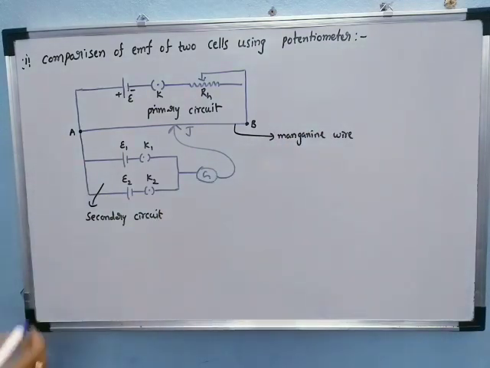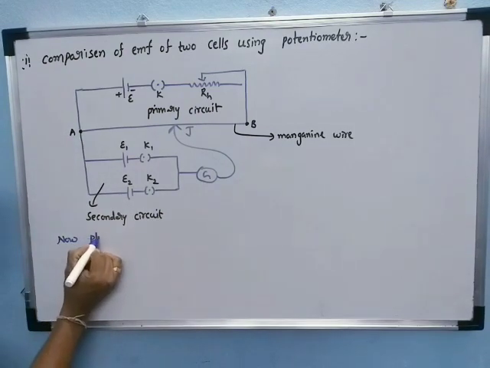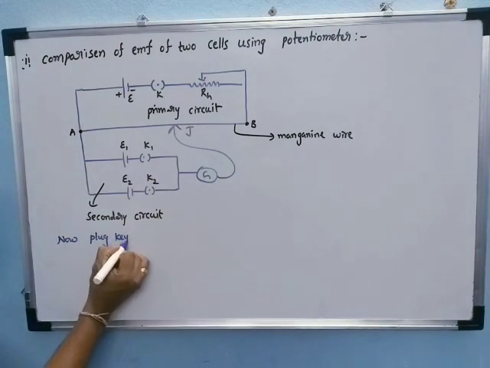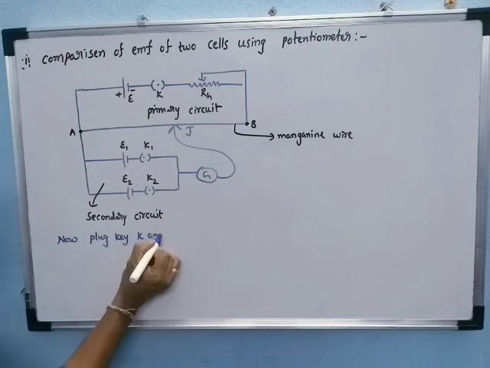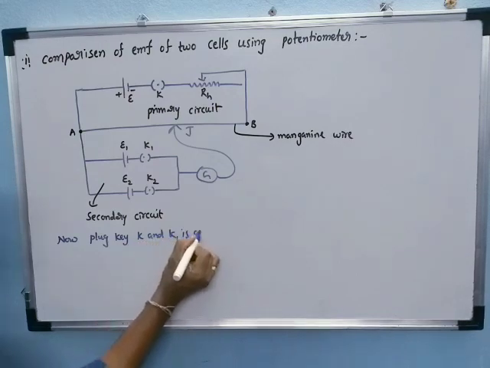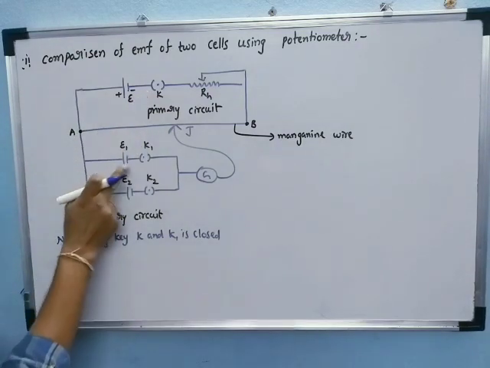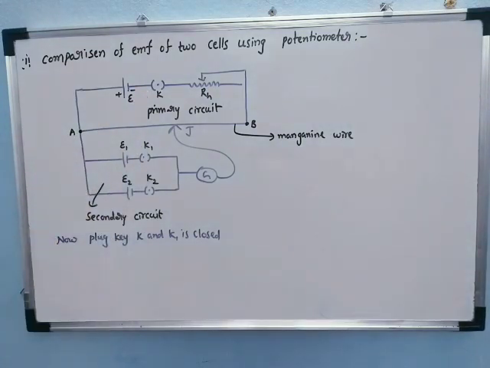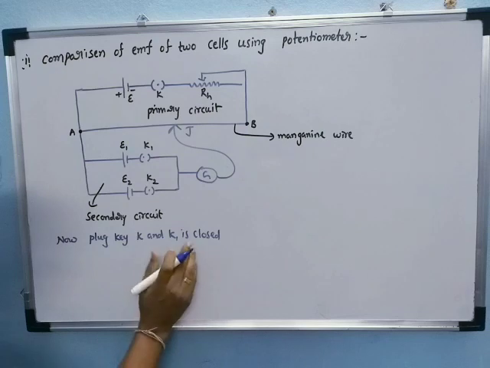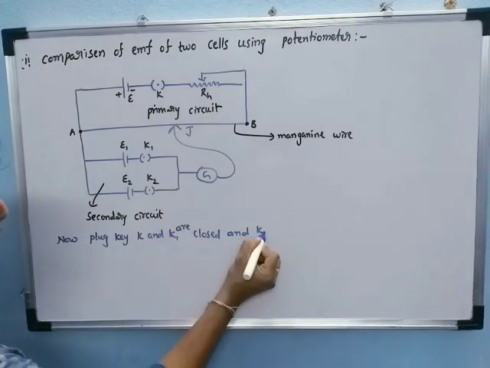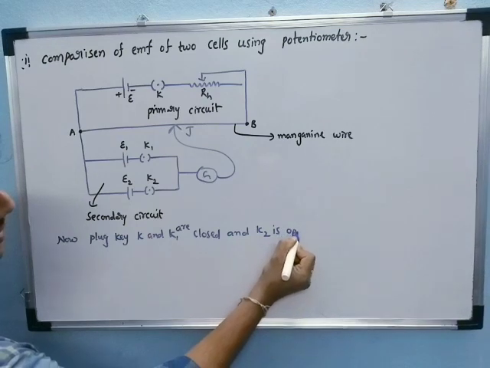Now, first the plug keys K and K1 are closed, and K2 is open.